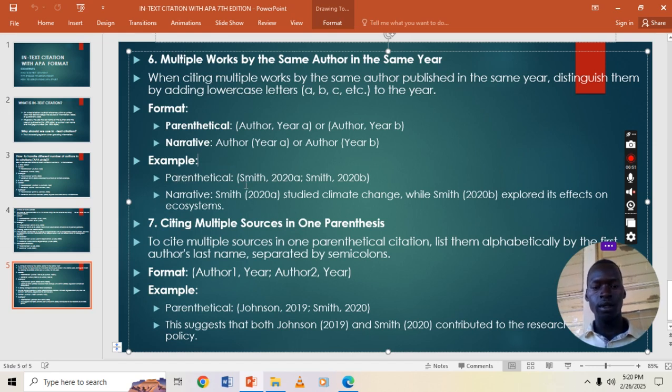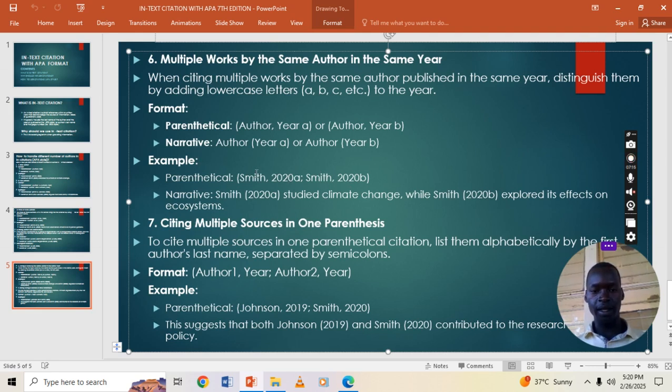In the parenthetical way, you open the bracket, Smith, comma, 2020a, semicolon, Smith, comma, 2020b, close the bracket. This is when Smith has multiple works in the same year.